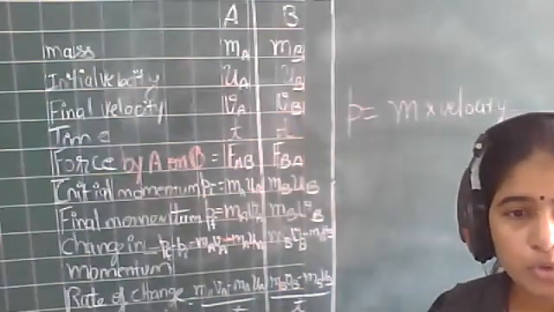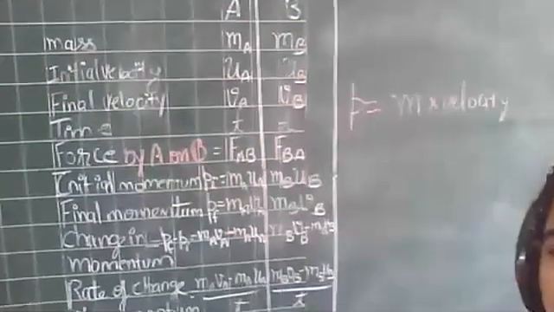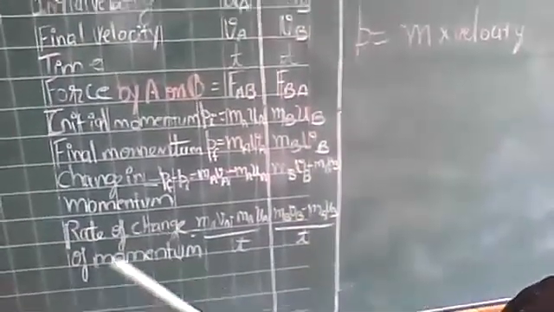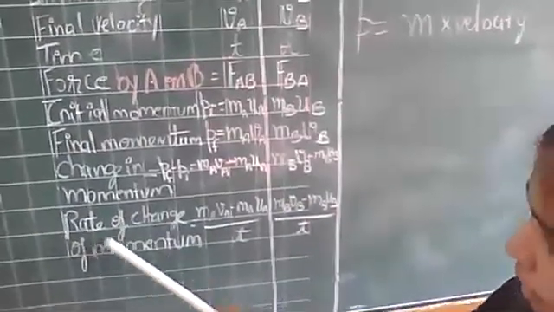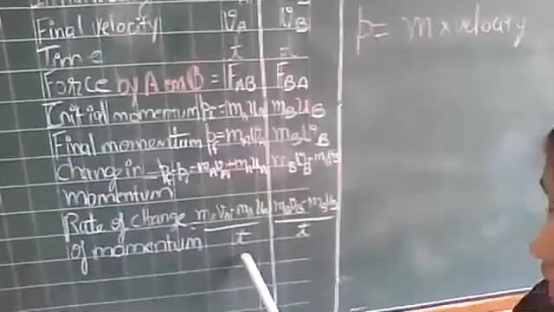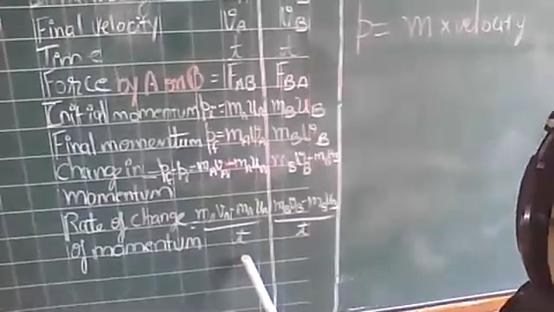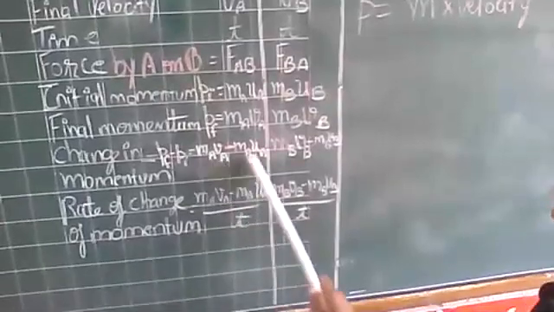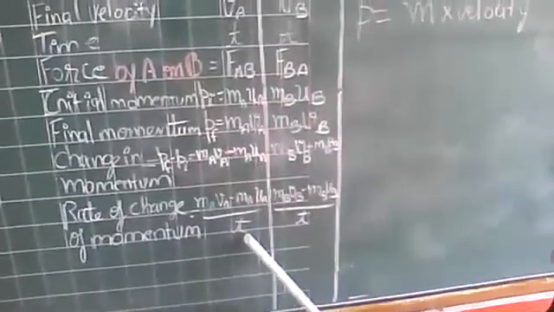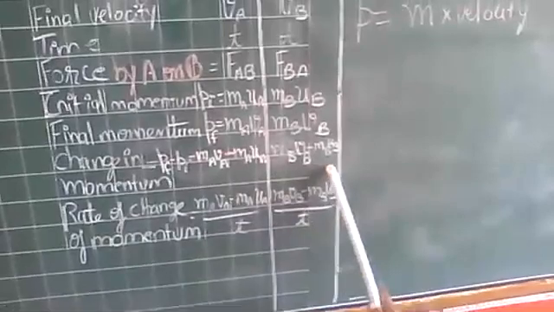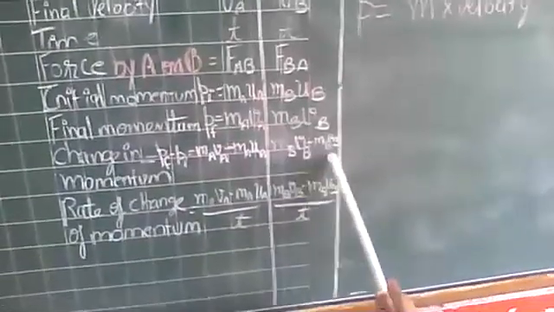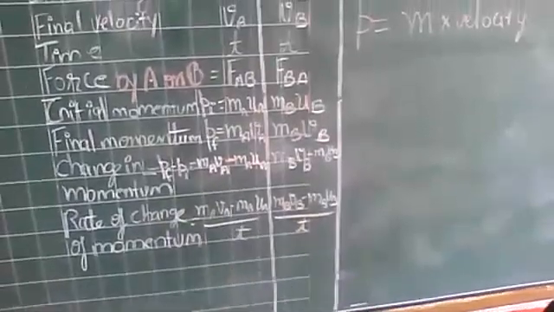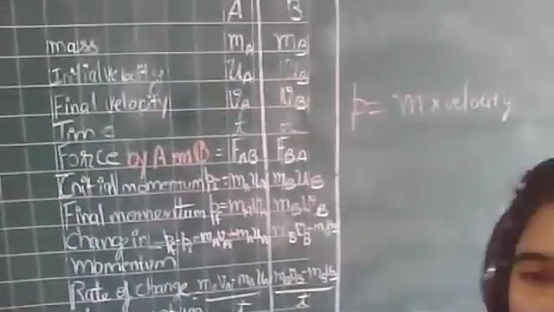Now we need to do the rate of change of momentum. Rate of change means dividing with respect to time. So we have to divide the change in momentum by time. So this is the change in momentum, and this thing is divided by time. Similarly for object B, change in momentum upon t. So this is the rate of change of momentum, right? I hope this part is clear.